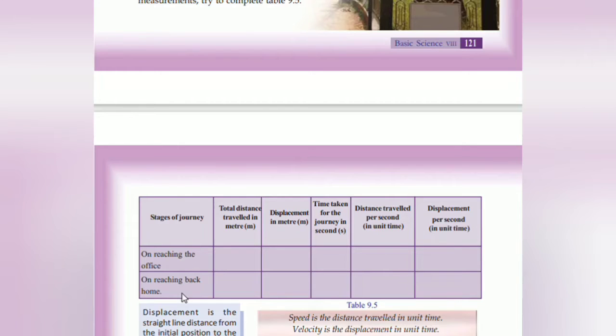Then on reaching back home, the distance traveled is 1080 meter. Displacement is 480 meter. Time taken is 600 seconds. Then distance per second is 1080 by 600, which is 1.8 meter per second. Then displacement per second is 480 by 600, which is 0.8 meter per second.